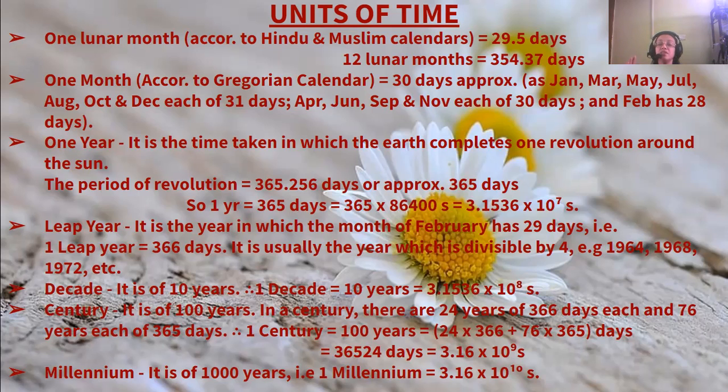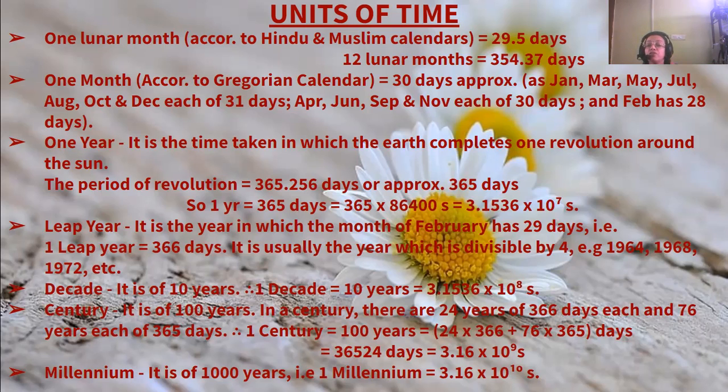Now, decade means 10 years. 1 decade is equal to 10 years, or you can say 3.1536 into 10 to the power 8 seconds. Then century is 100 years. In a century, there are 24 years of 366 days each, and 76 years have 365 days each. So in these 100 years, there are 24 years of 366 days and 76 years of 365 days. So 1 century means 24 into 366 plus 76 into 365.